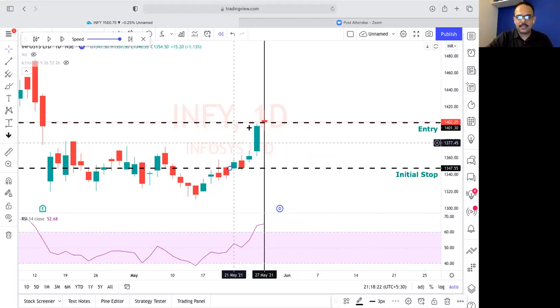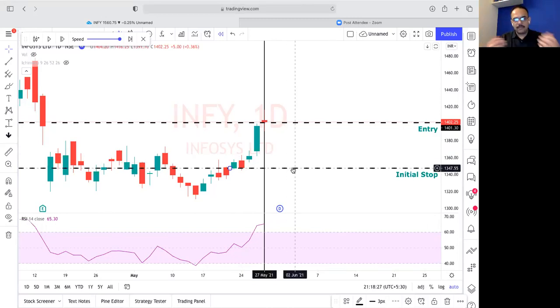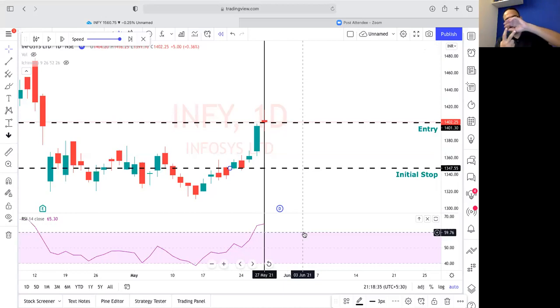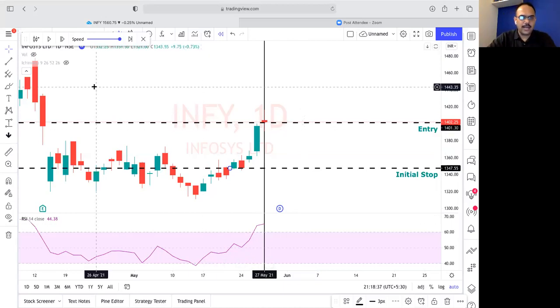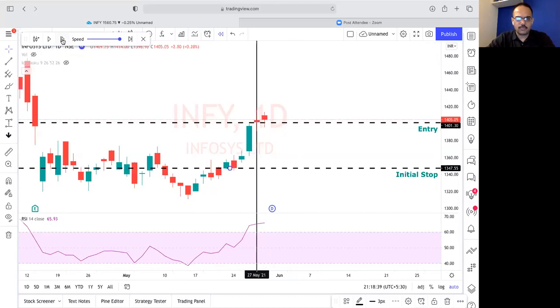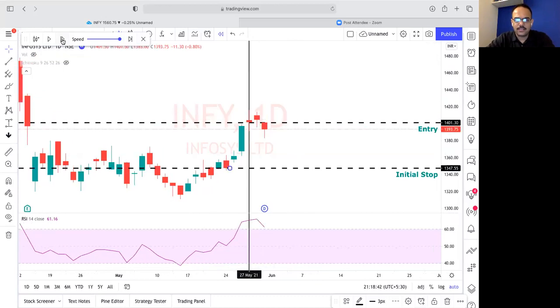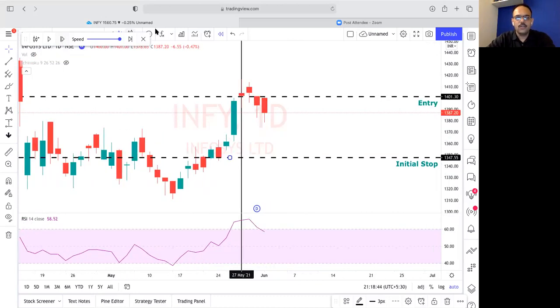Event number one is if it closes below the initial stop, then we will exit. If this RSI crosses below 60, then we will do something. So let's move it ahead as long as one of these two events does not occur.